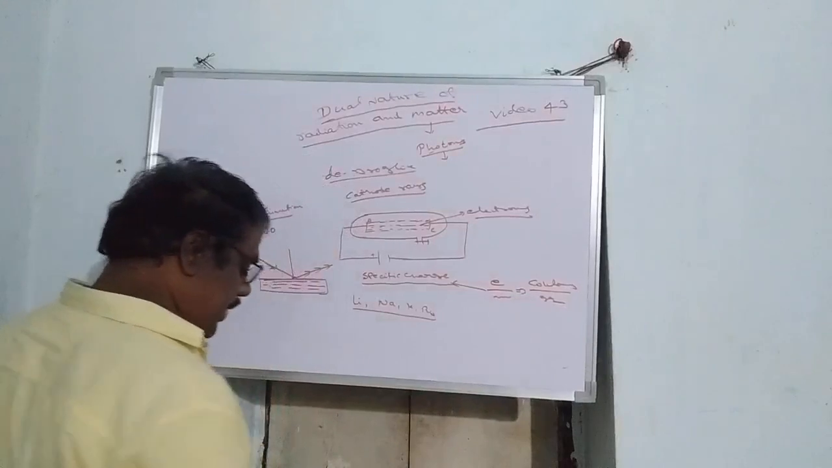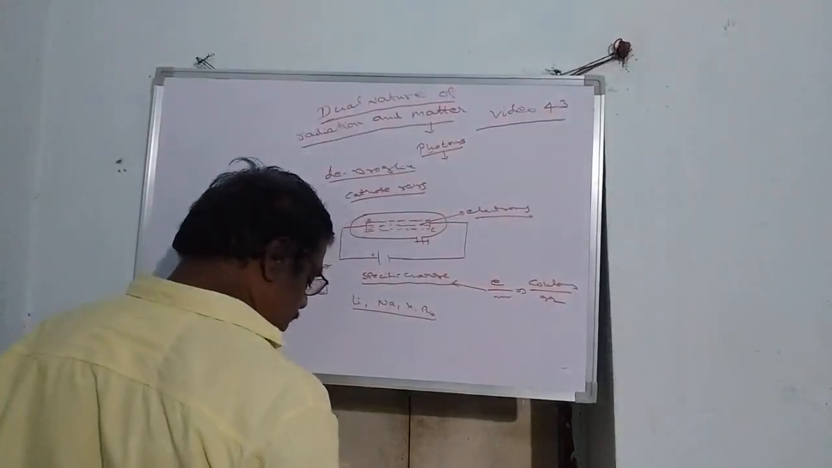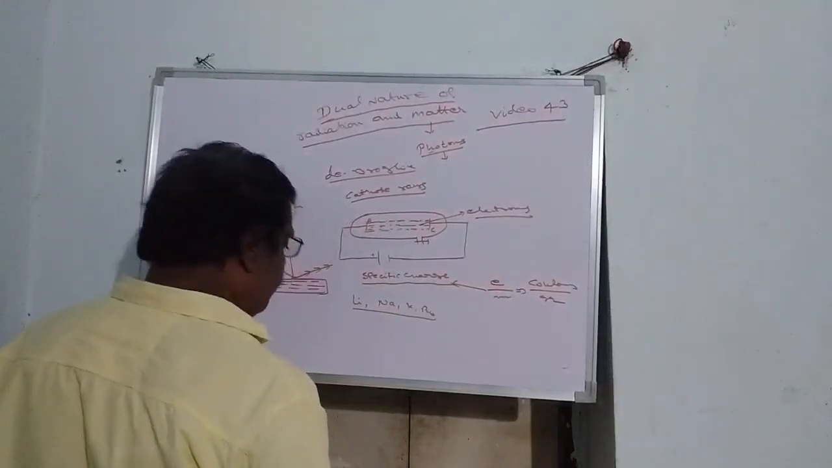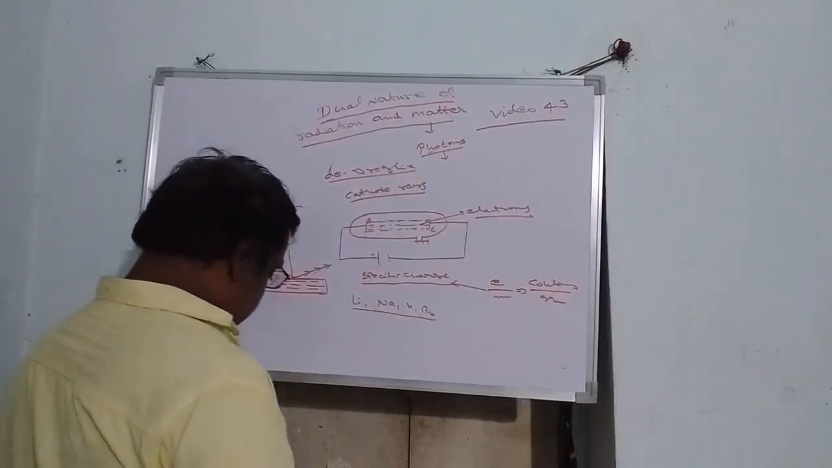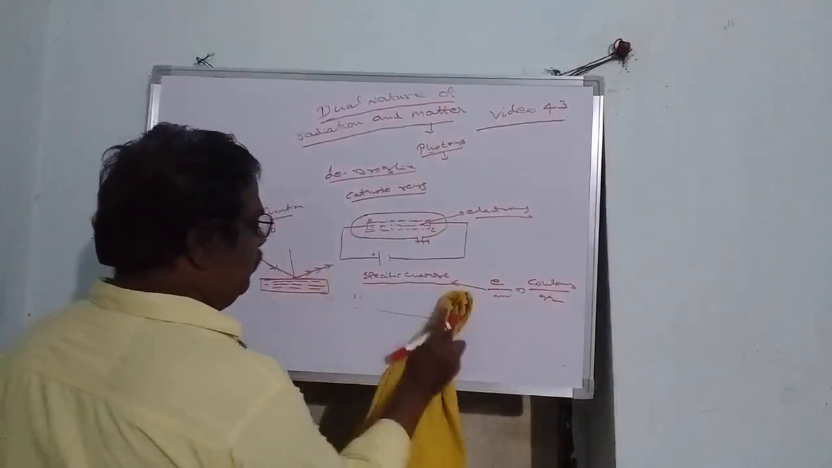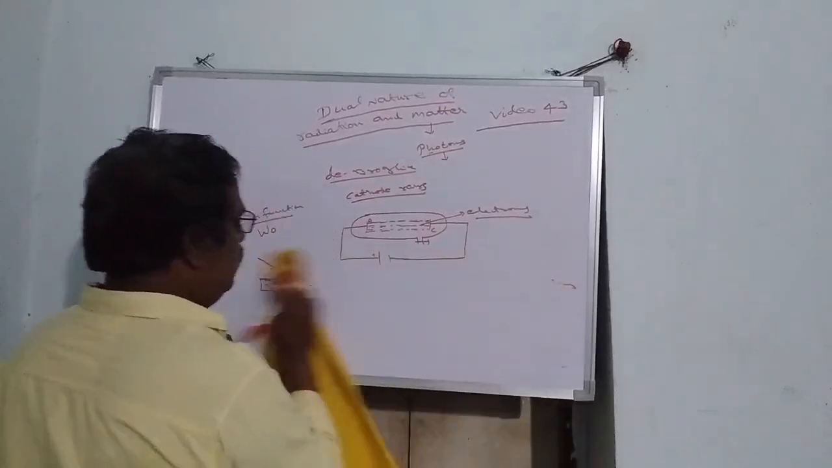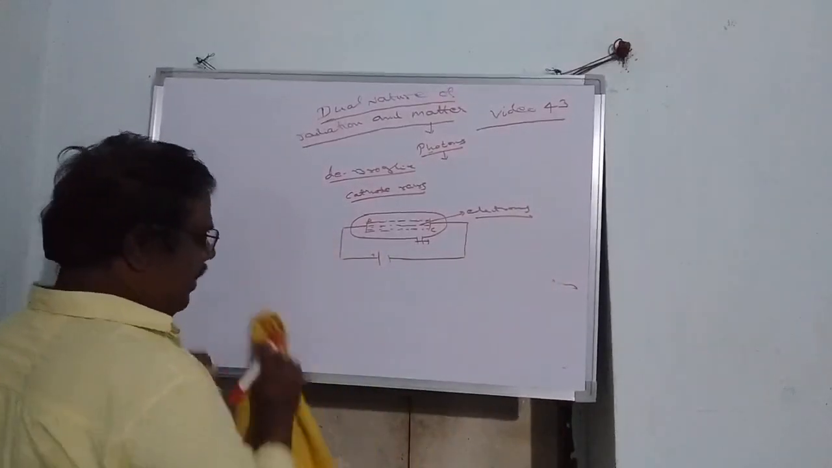That is called work function, denoted with W naught. Okay, another question: what is meant by the photoelectric effect?